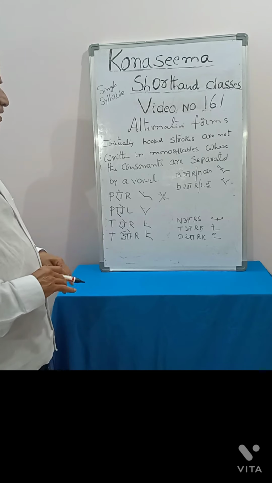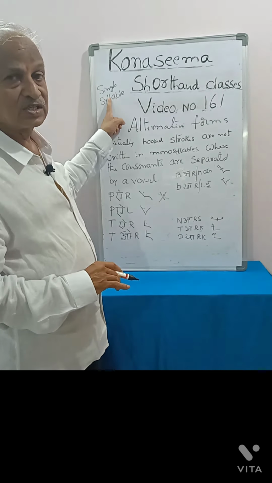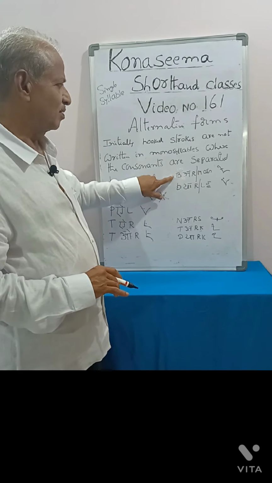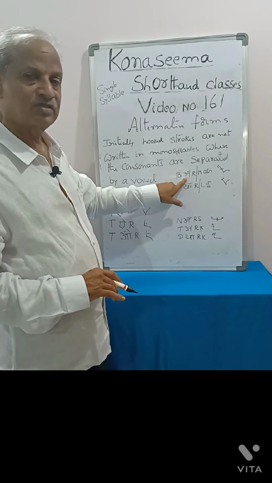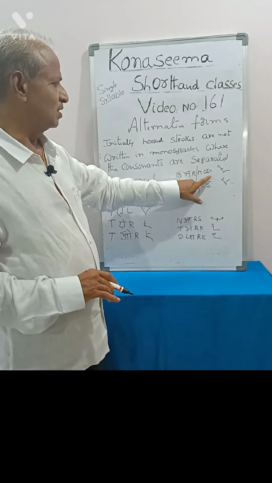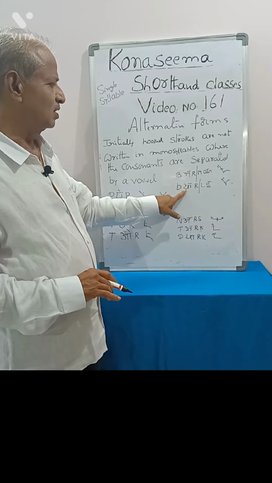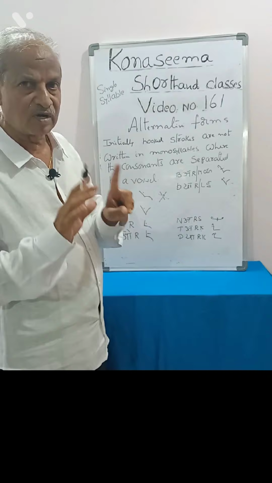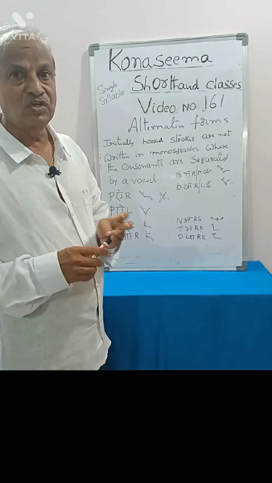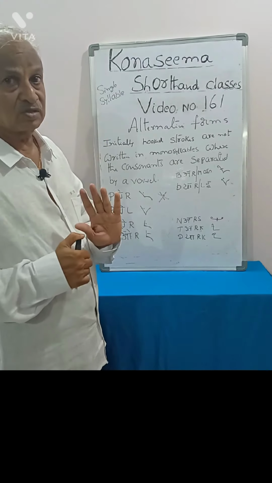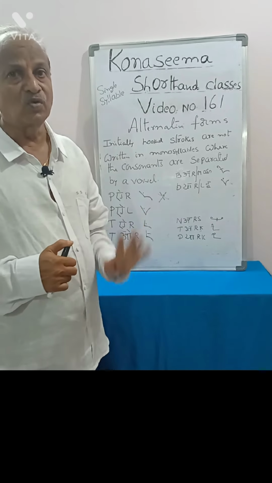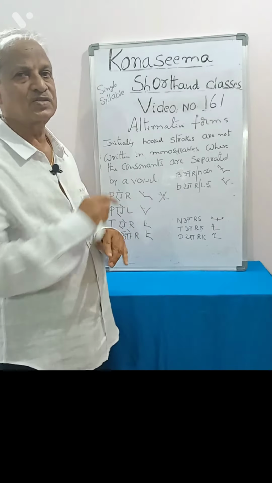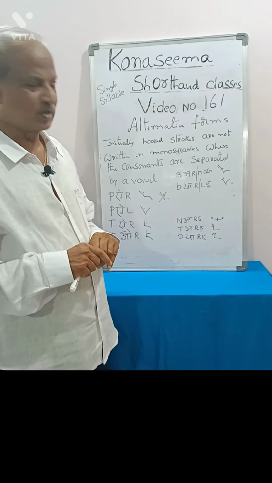Okay, but in more than single syllable words we can write like this. Examples are Burma. This is one syllable and this is another syllable, Burma, and Lee is a separate syllable. In these more than single syllable words we can write initially hooked forms, but in single syllables initially hooked forms cannot be written when a vowel separates the two stroke consonants.